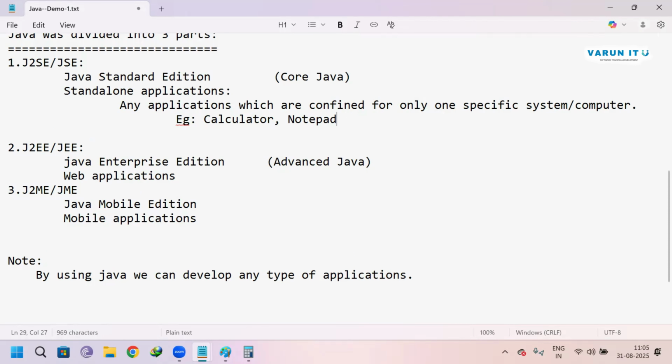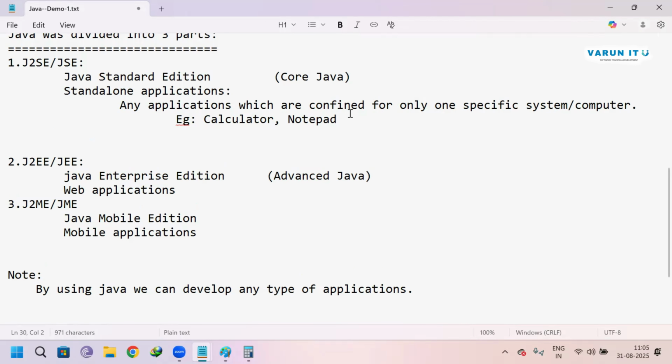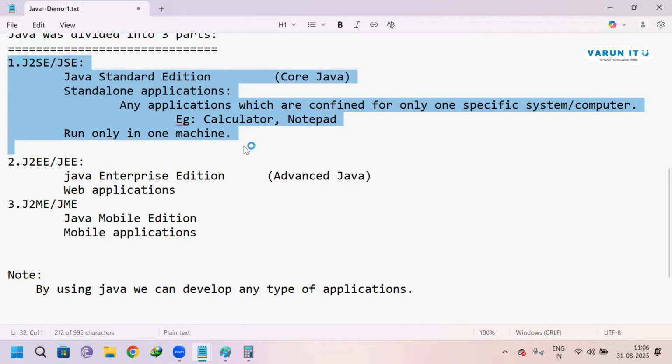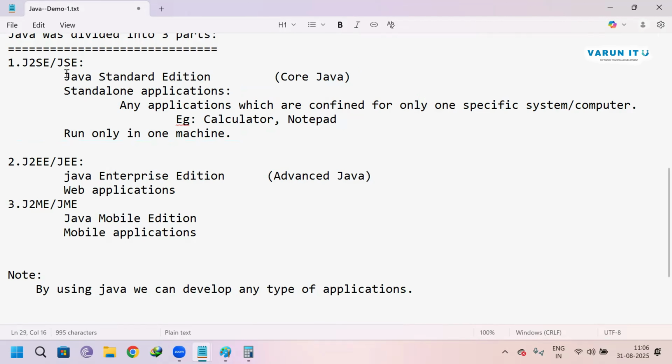Now, let's write some small points. This will run only in one machine. Run only in one machine. Now we are done with J2SE, which is called Java Standard Edition. We can develop the applications which are confined for only one specific system. That means we can use the applications in our system. We cannot use that application in their system. If we want to access those applications in their system, we have to log in with their laptop and then we can use those applications. That is called a standalone application.